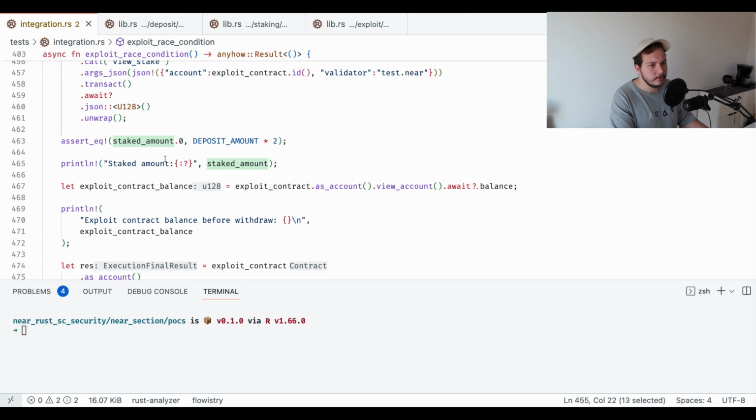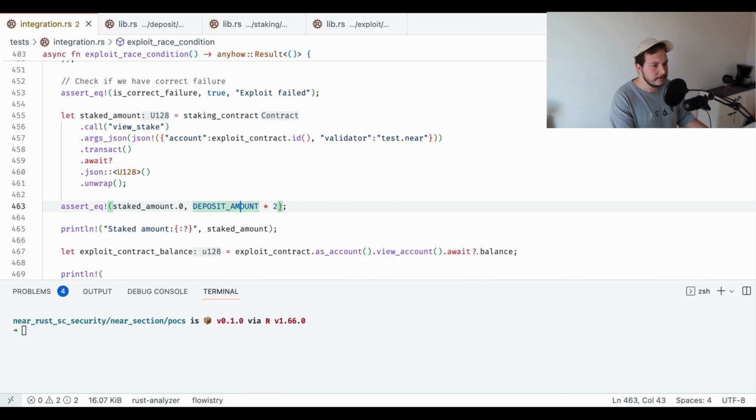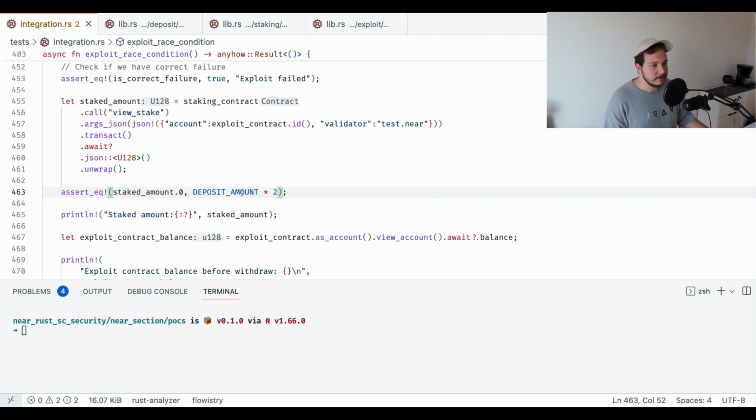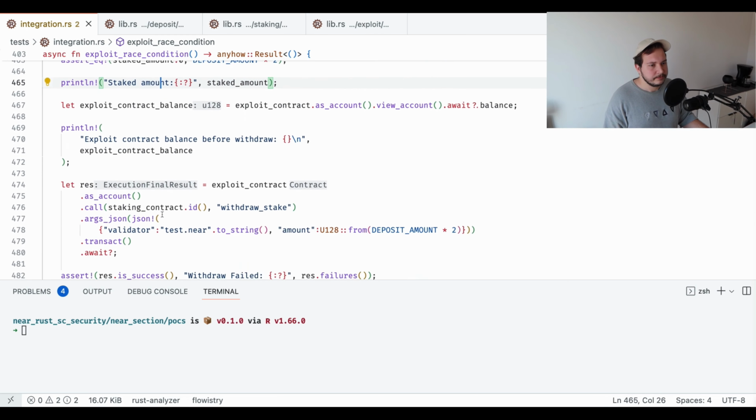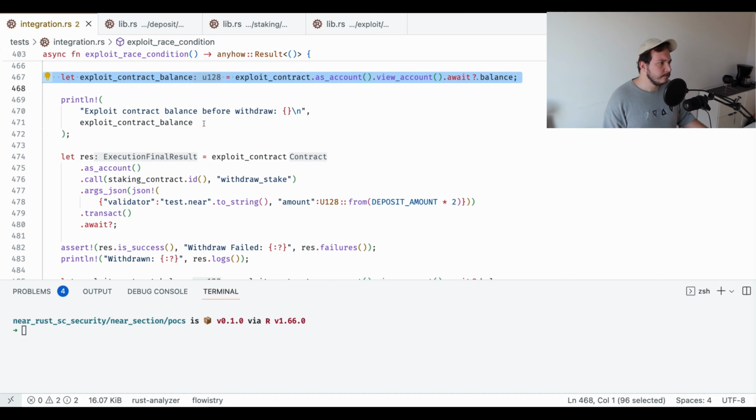And in this scenario, we expect the user staked amount to be deposit amount times 2, basically 20, because we called the exploit twice. So we expect the user to have 14 near in the staking contract. And then we just print the staking contract. And then we get the exploit contract's balance, because at the end of the day, what we try to do is to withdraw that stake, withdraw extra money. So let me get the exploit contract balance before.